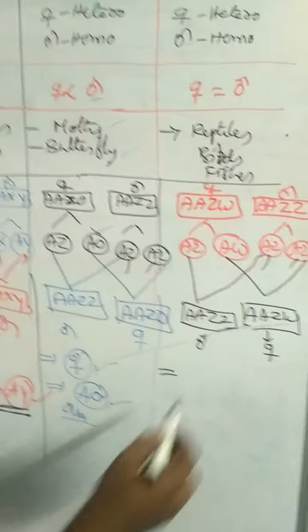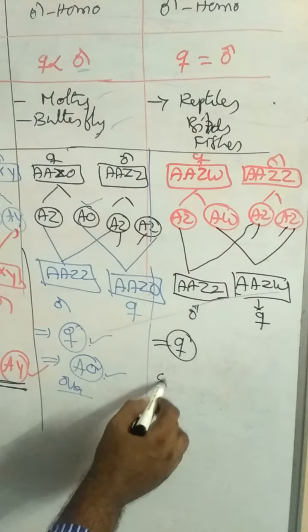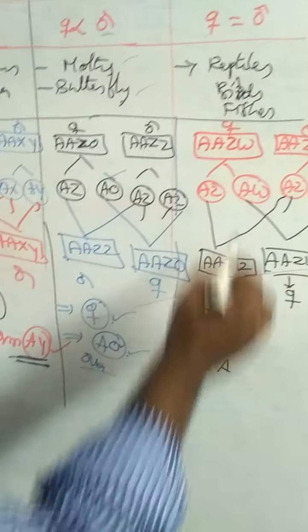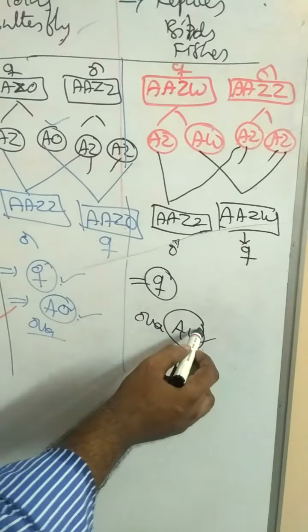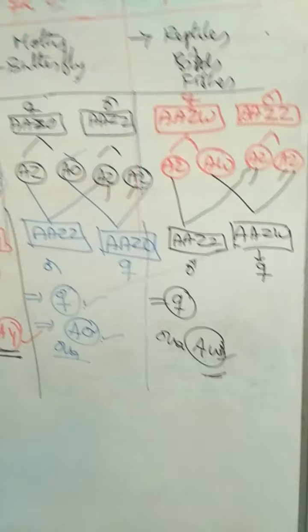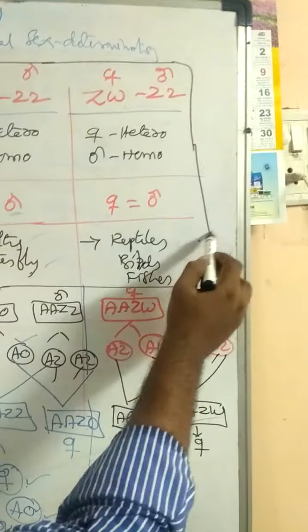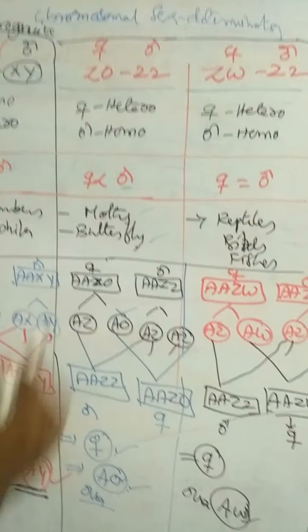Here also, which one determines the sex? Females determine the sex. Female means ova with AW determines the sex. So these two are male heterogametic, and this is female heterogametic.